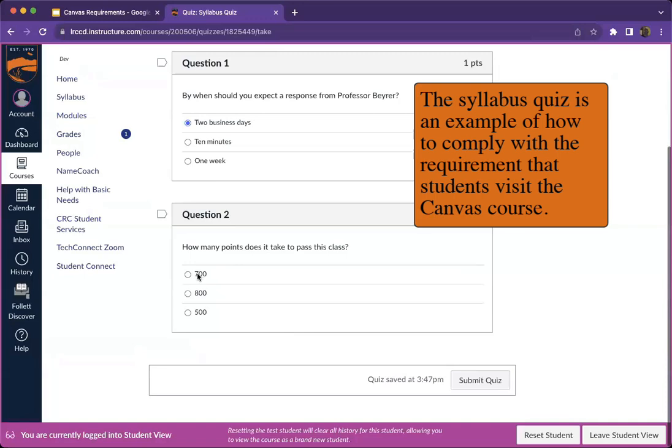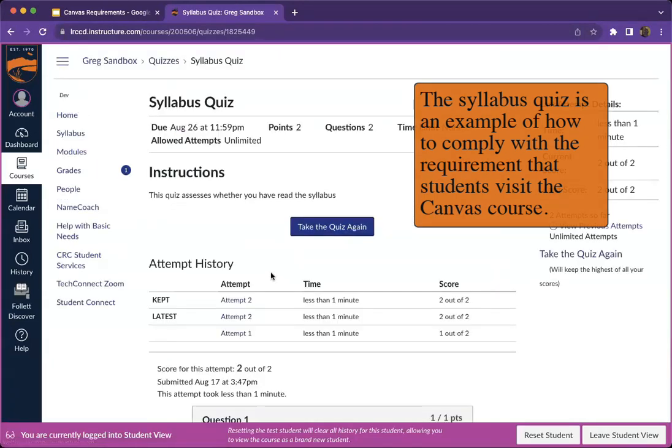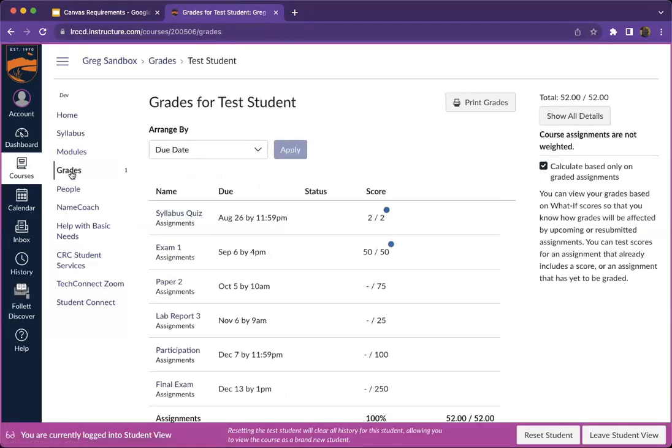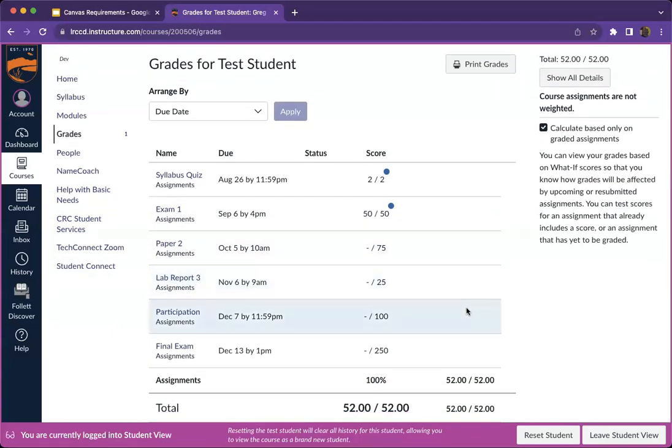2 business days, 700 points, great, submit quiz. The test student now, again, I'm in student view. I can go over to the grades page, and this student can see that, yeah, this student got 2 out of 2. They got 50 out of 50 on exam 1. So the students, again, they get this information. It's there right away for them.